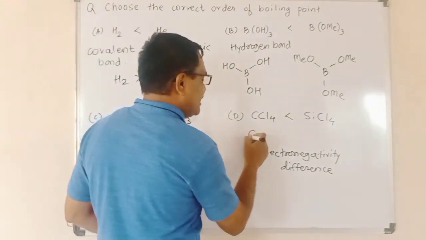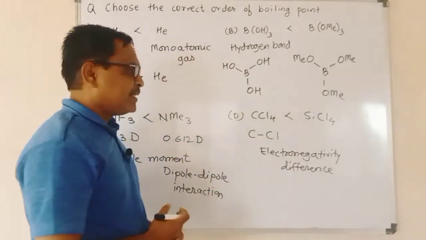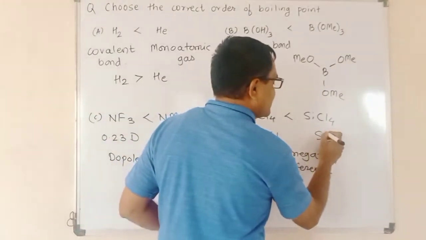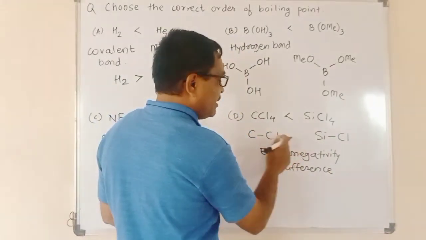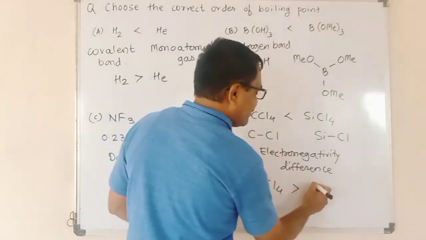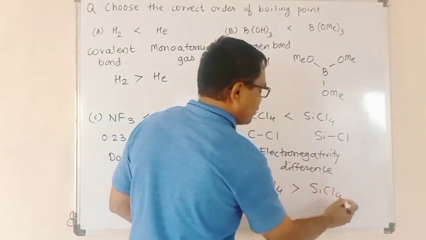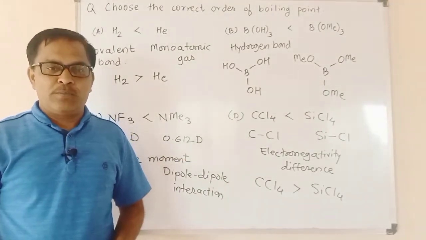The electronegativity difference between C-Cl is greater than that of Si-Cl, and due to the greater electronegativity difference, CCl4 possesses a greater boiling point than SiCl4, and therefore this is also not the correct option.